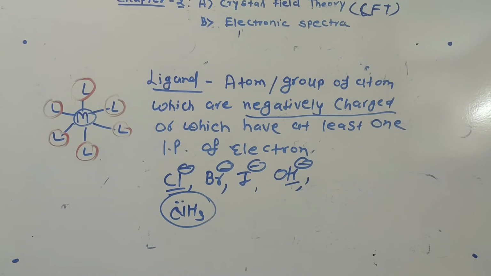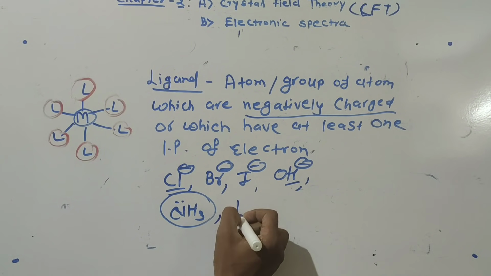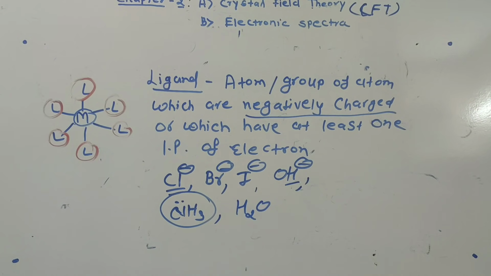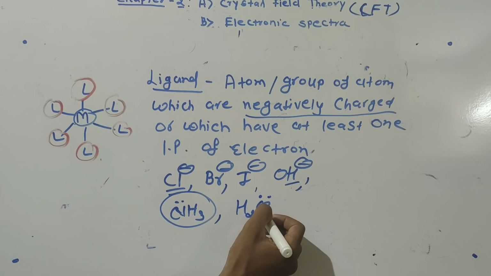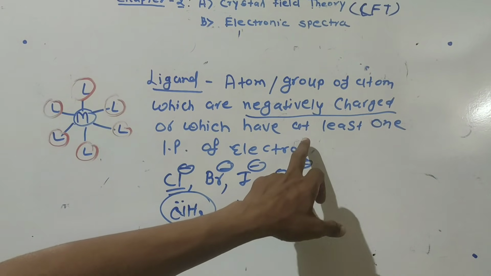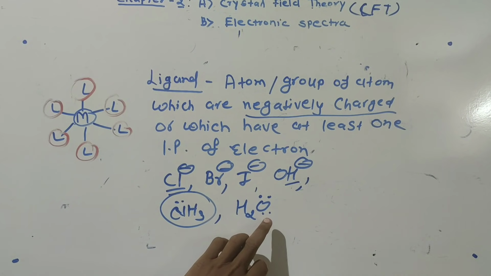Next example, water, our universal solvent of life. In water there is oxygen, and oxygen always has two lone pairs. Our definition says we require at least one lone pair, so water can also act as a ligand.